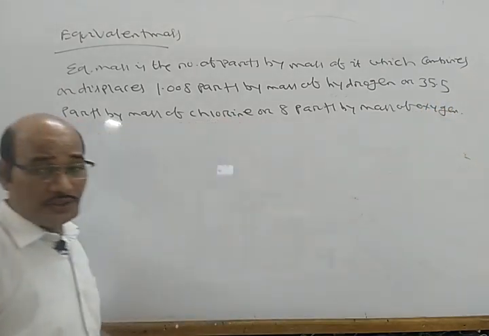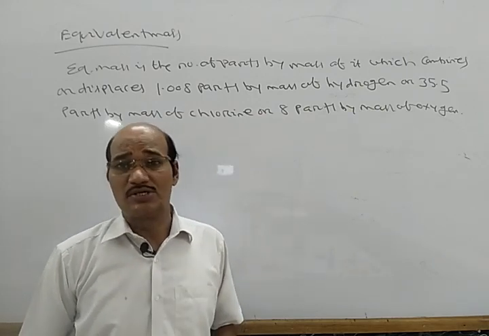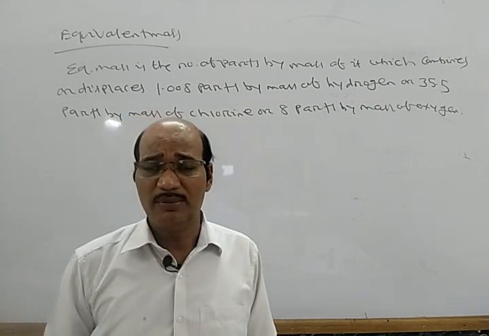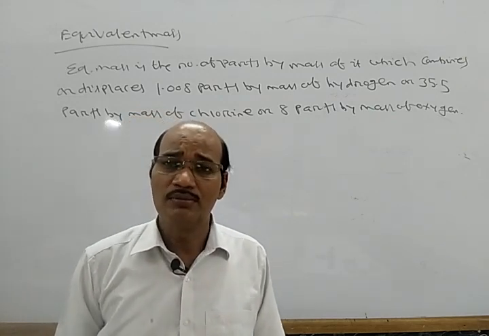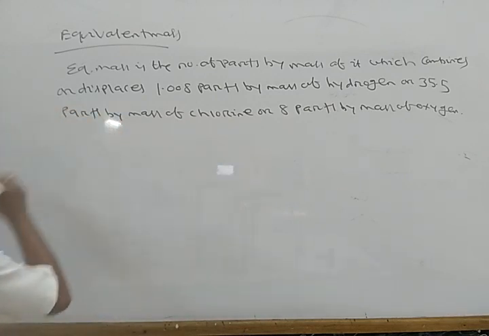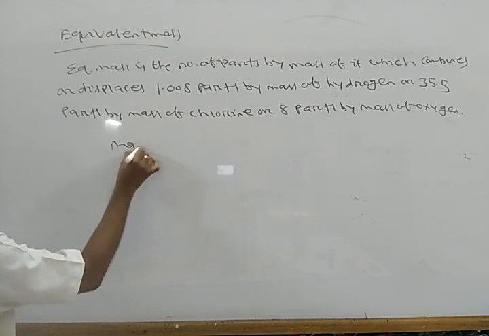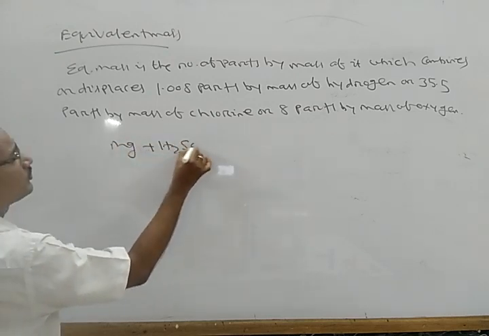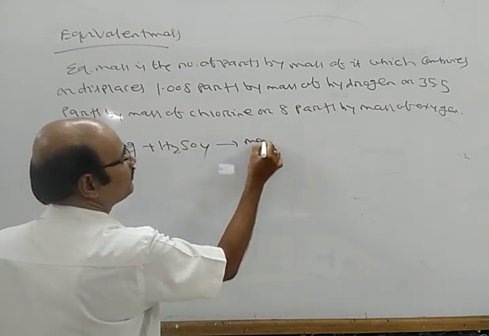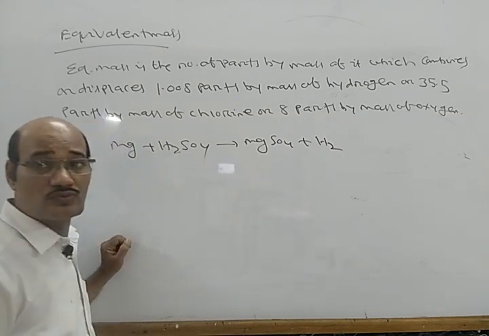So the equivalent mass of a substance in a compound is calculated. The equivalent mass of a particular element may differ from one compound to another. See, if I write Mg plus H2SO4, you get MgSO4 plus H2.